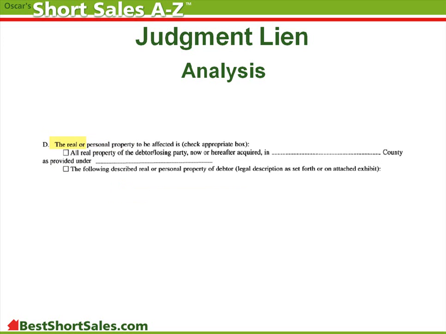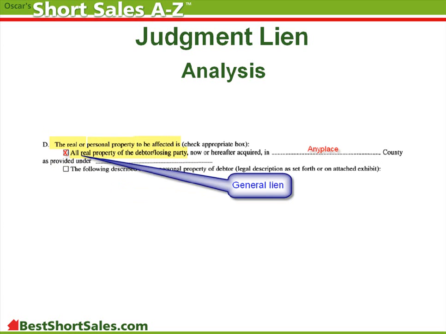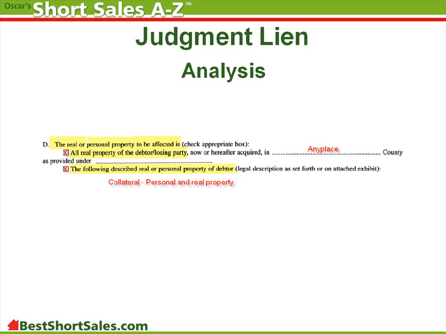The next statement names all that is taken as collateral. It reads, the real or personal property to be affected is all the real property of the debtor in any place county. This is a general lien because it is all-inclusive. However, they usually do not end there. It continues, the following described real or personal property of the debtor. This makes the lien also specific. Then they add the description of the personal and real property taken as collateral.